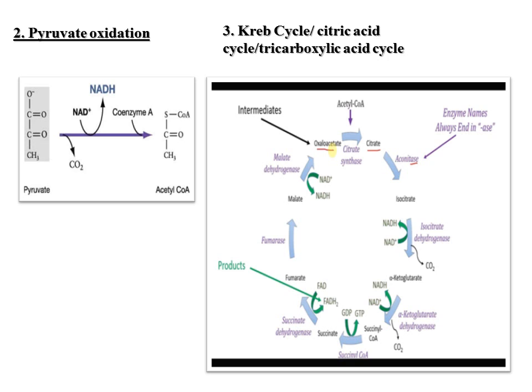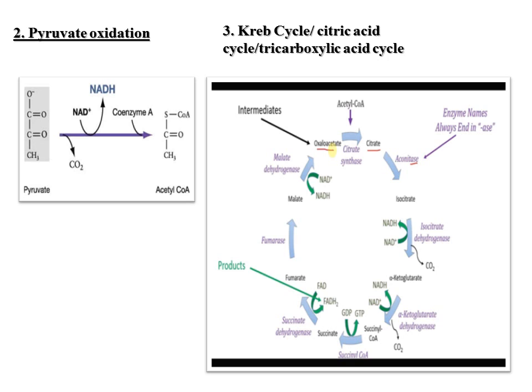Now it causes the start of the Krebs cycle. The Krebs cycle is named after the scientist, and it is also called the citric acid cycle, as the first product of the reaction is citric acid, and also called the tricarboxylic acid cycle because the organic acid produced in this reaction is tricarboxylic acid.